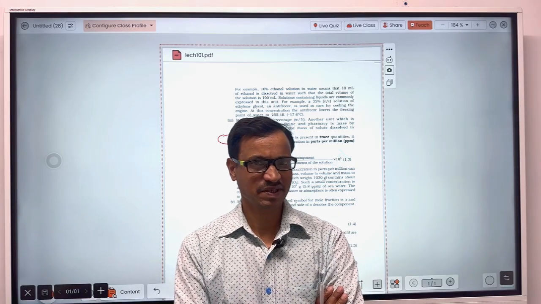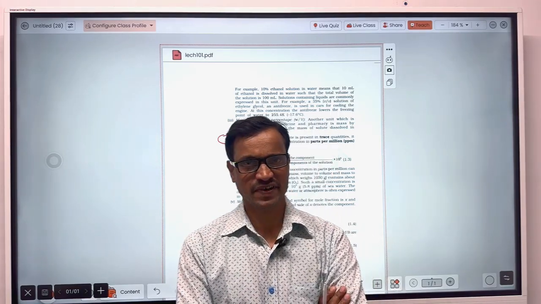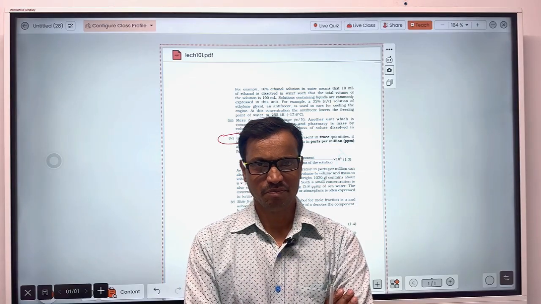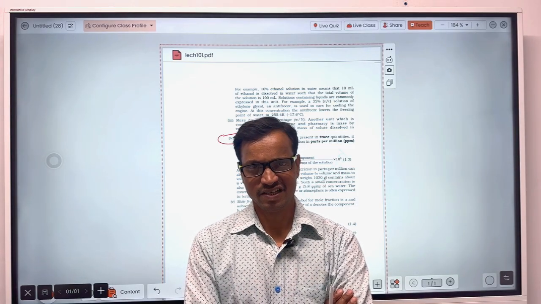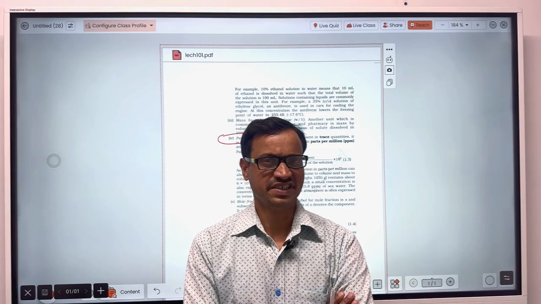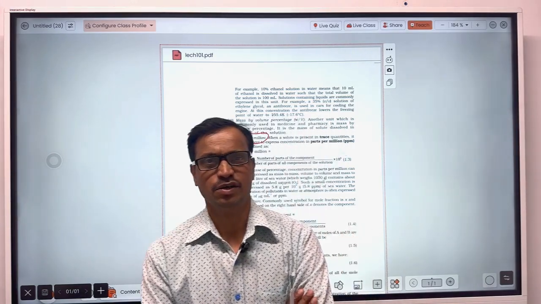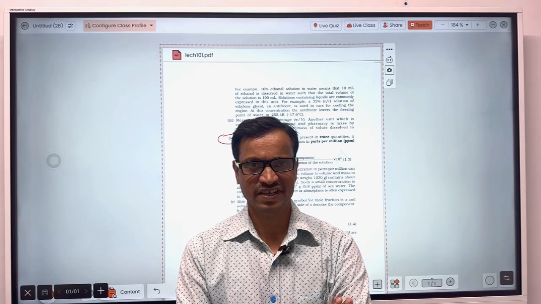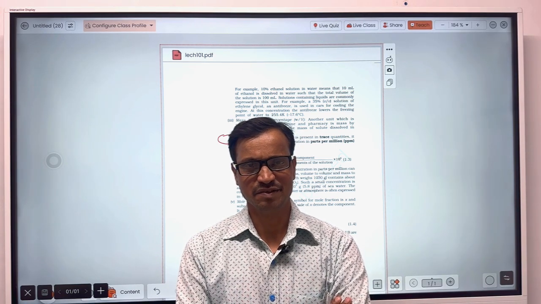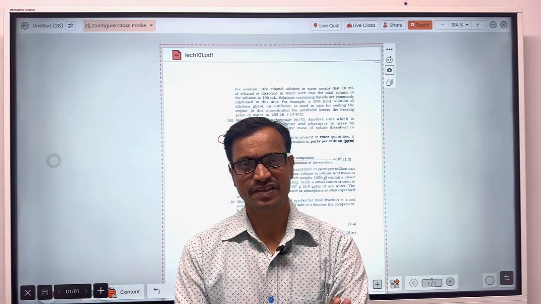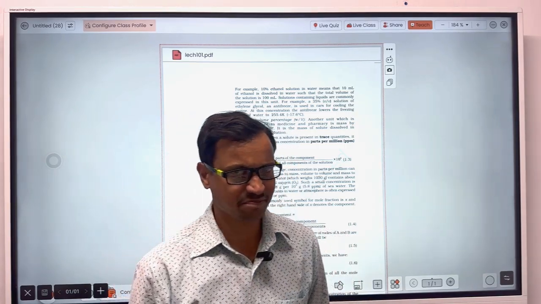That's why parts per million is frequently used, and questions from parts per million are often asked in the 12th board examination. Not only this, questions from parts per million are often asked in JEE Main, JEE Advanced as well as in the NEET examination. Parts per million.